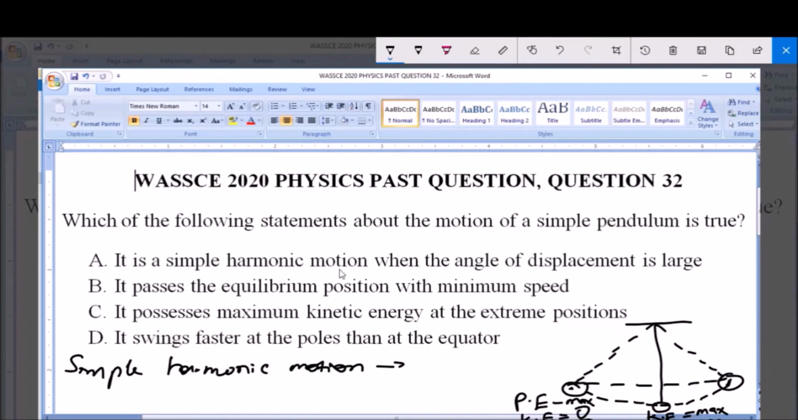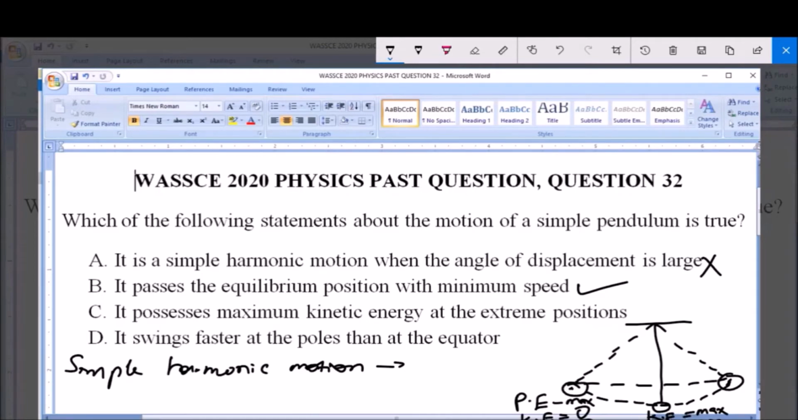A says it is a simple harmonic motion when the angle of displacement is large. No, it is wrong. It's a simple harmonic motion irrespective of the angle of displacement. Now B says it passes the equilibrium position with minimum speed. Yes, this is correct. Like what I described earlier, I said at this equilibrium position kinetic energy is maximum, and while approaching the equilibrium position,